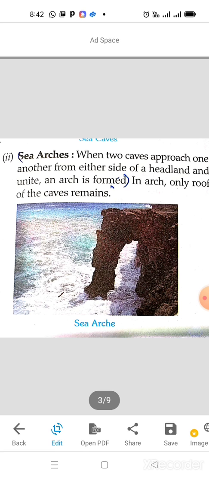So when two caves come closer, approaching from either side of the headland, and they get joined, an arch is formed. In an arch, only the roof of the caves remains. There is no other structure. Okay, and it looks like an arch, and that is why it's known as a sea arch.